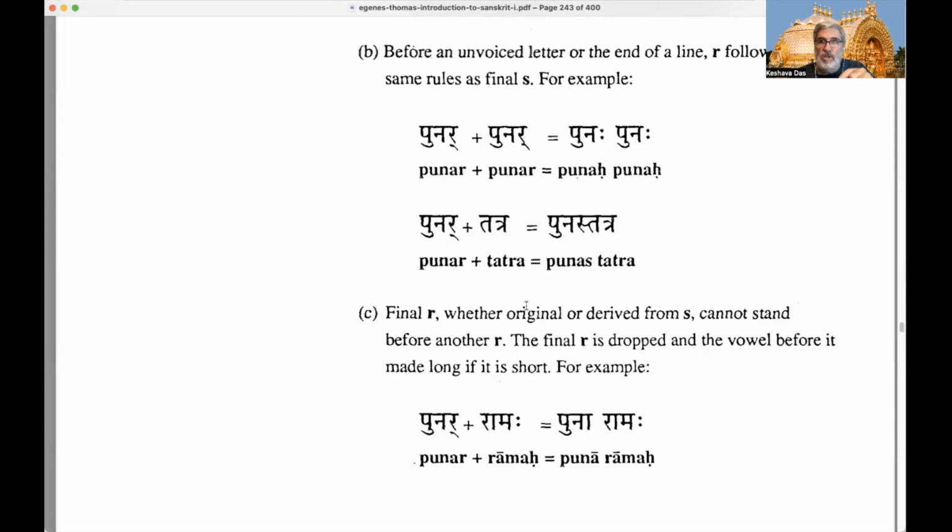It changes to the sibilant, the S sound of the letter that comes after it. So the letter that comes after it is dental T. So the R becomes a dental S, right? Okay. So punar tatra becomes punas tatra.